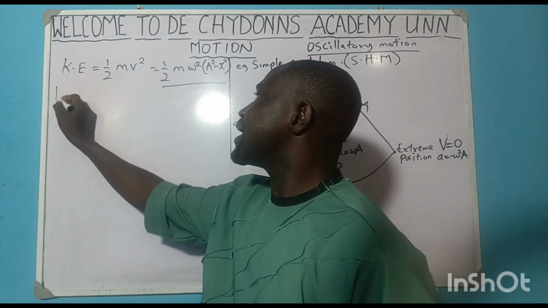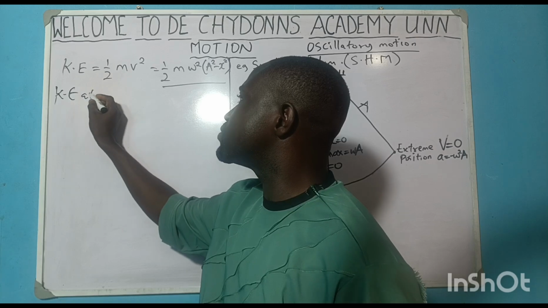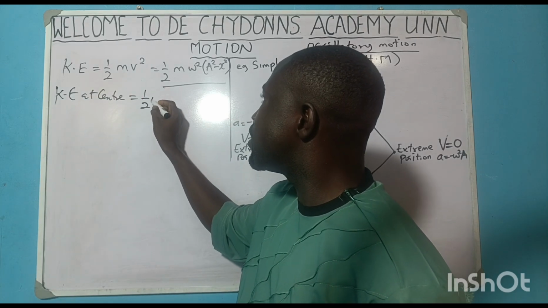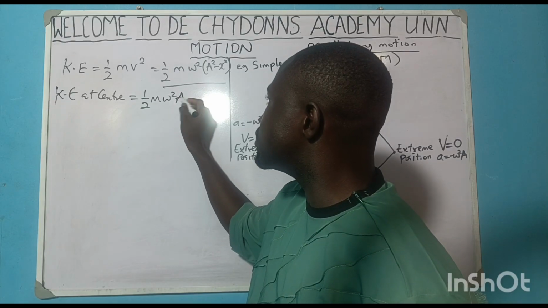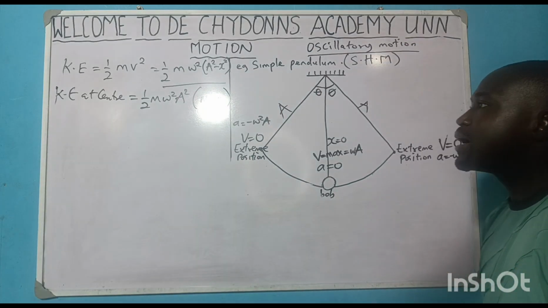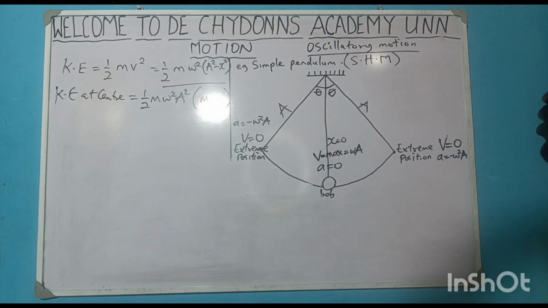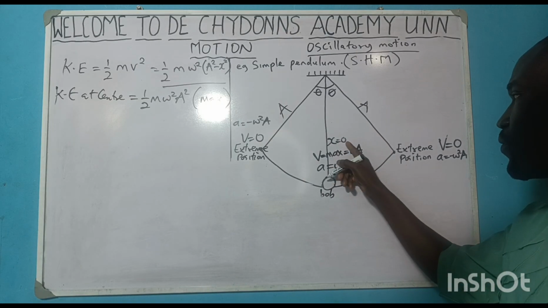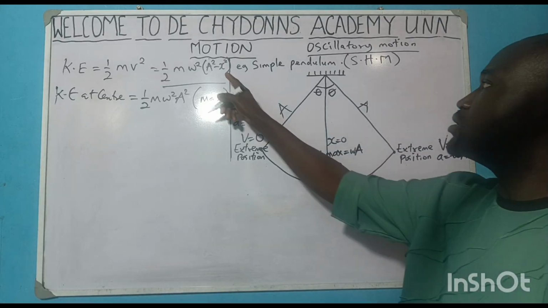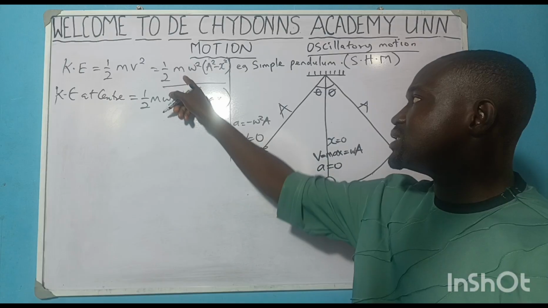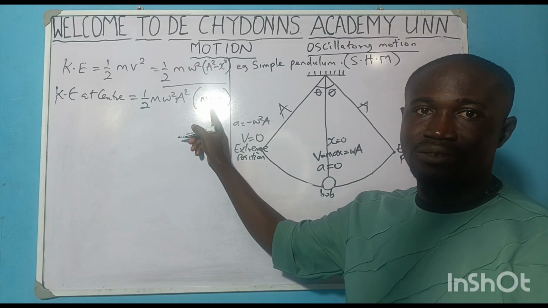So kinetic energy at the center is equal to half m w squared a squared. That is always maximum at the center, because that is the starting point. So it is always maximum.